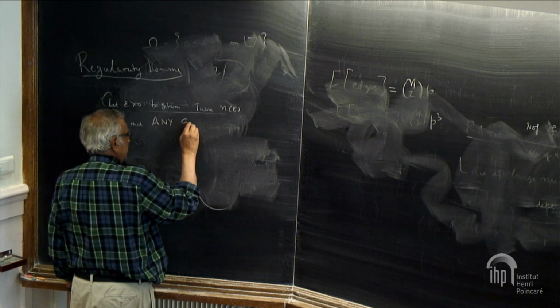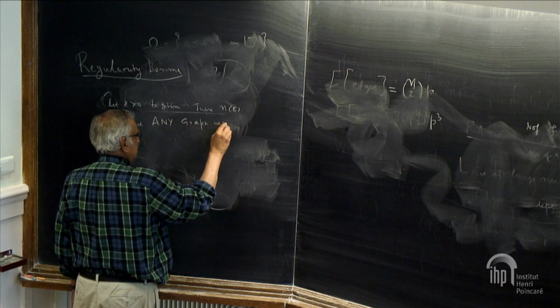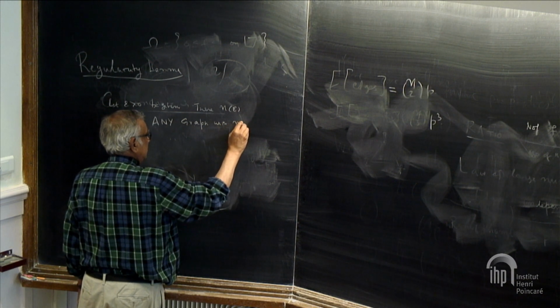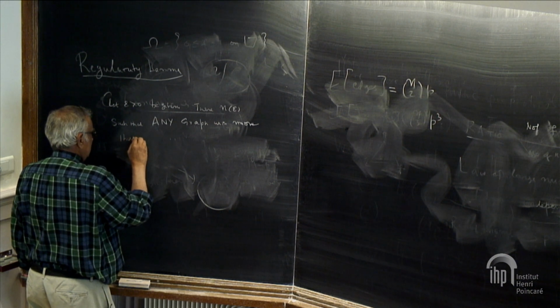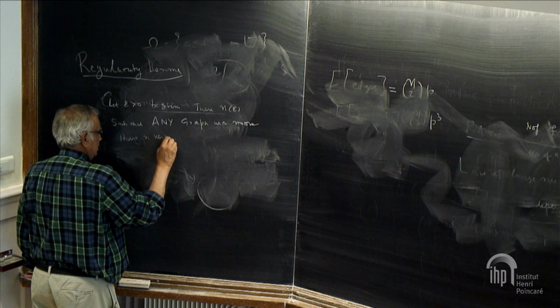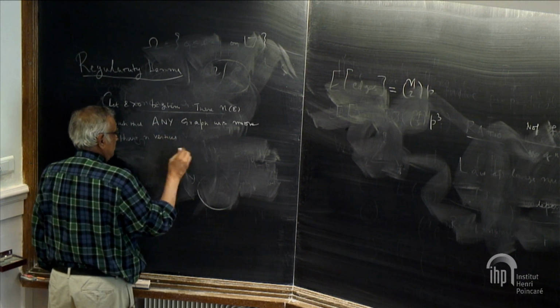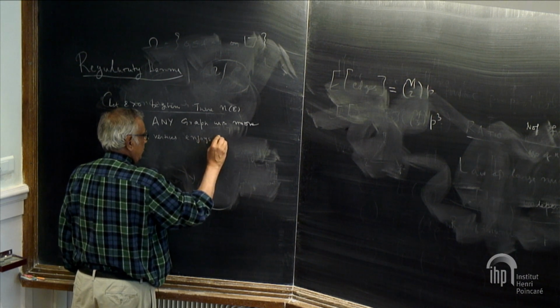any graph with more than n vertices enjoys the following.